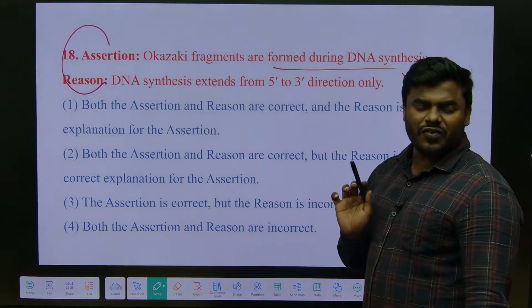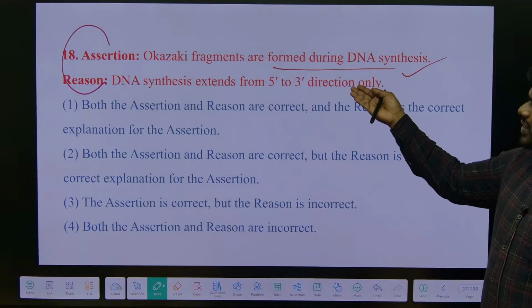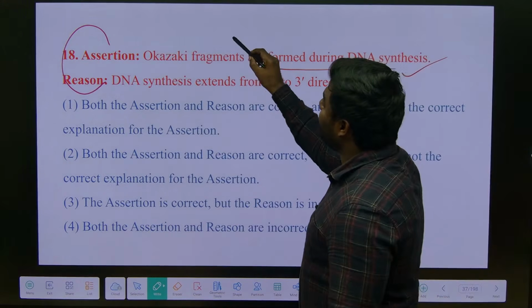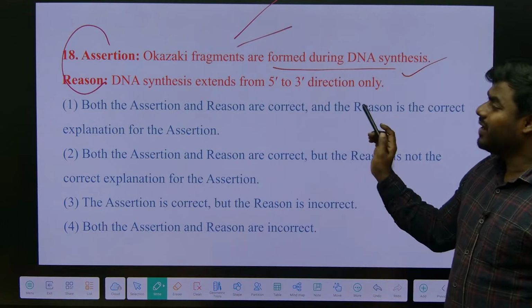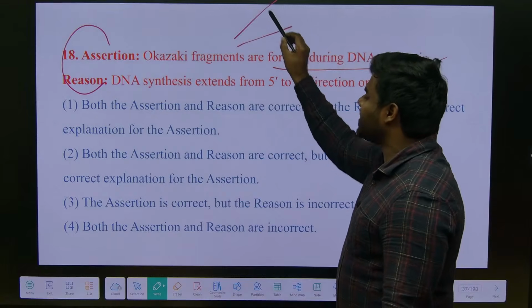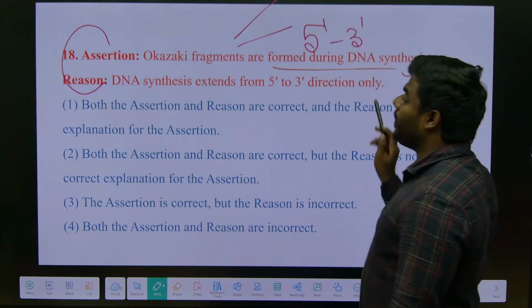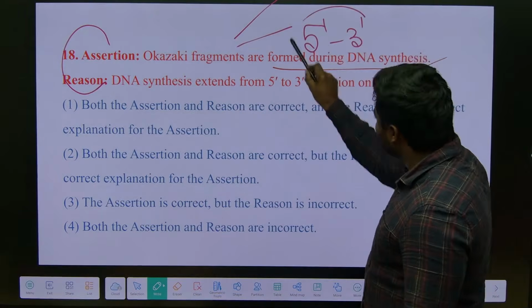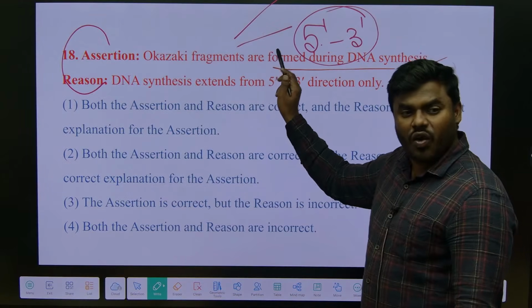When these Okazaki fragments are formed, whenever the DNA replication occurs or whenever the daughter strand synthesis occurs, whether they are moving in the leading direction or the lagging direction, that is a secondary point. But the direction of the synthesis of the DNA always happens in 5 prime to 3 prime. Okazaki fragments are also synthesized in 5 prime to 3 prime, but away from the replication fork.